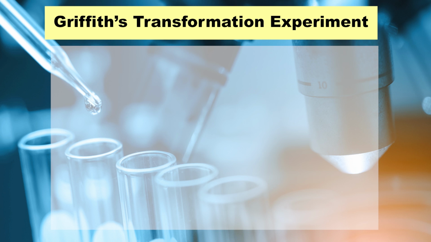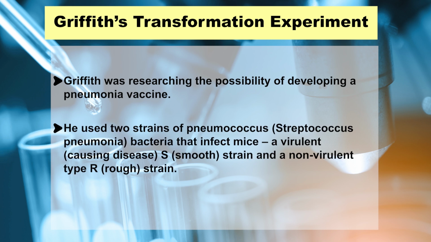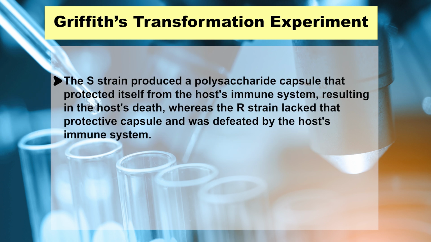Here is Griffith's transformation experiment. In this experiment, Griffith was researching the possibility of developing a pneumonia vaccine. He used two strains of pneumococcus, also called Streptococcus pneumoniae bacteria, that infect mice: a virulent, disease-causing type S smooth strain, and a non-virulent type R rough strain.